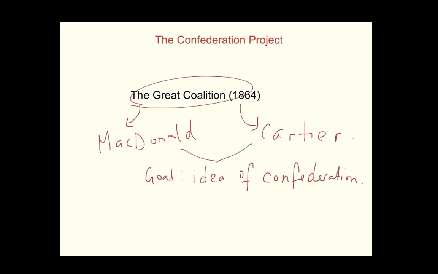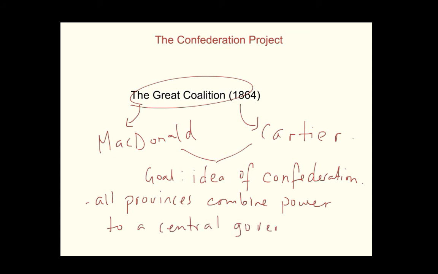So that would be like taking Canada West, Canada East, the Maritimes, like New Brunswick, Nova Scotia, PEI, and taking all provinces and combining power into a central government, meaning one government that governs everybody. And that was what the Great Coalition wanted to do.